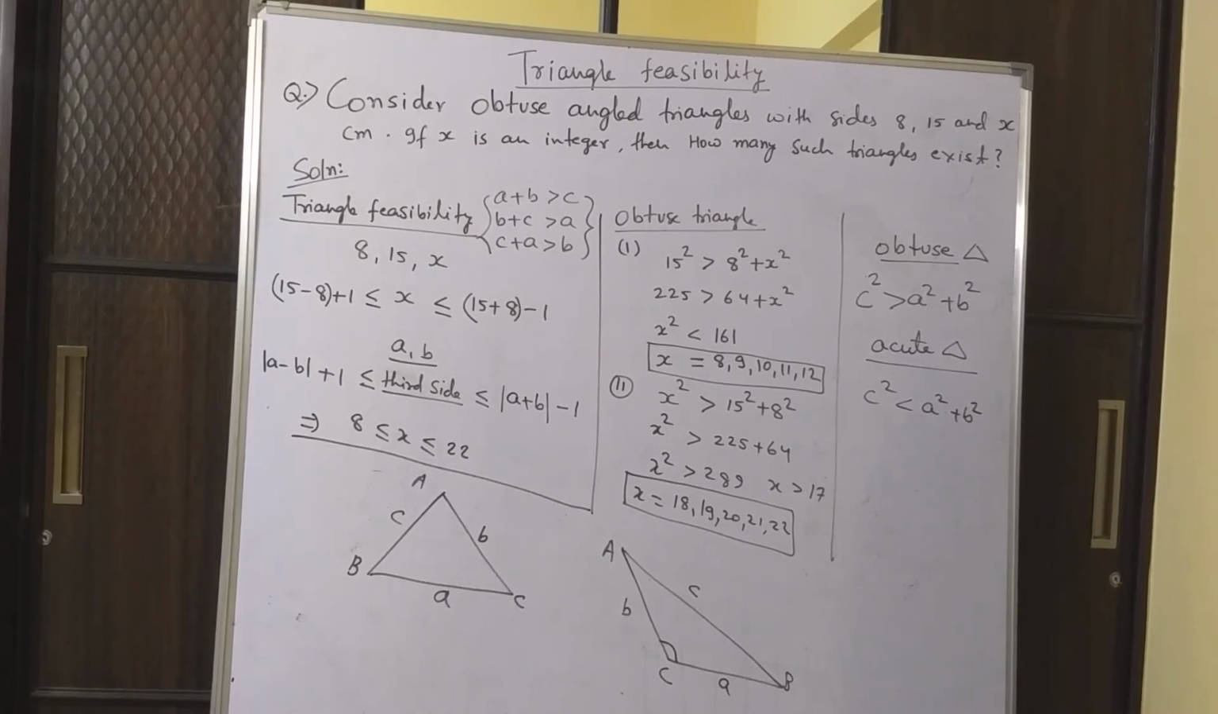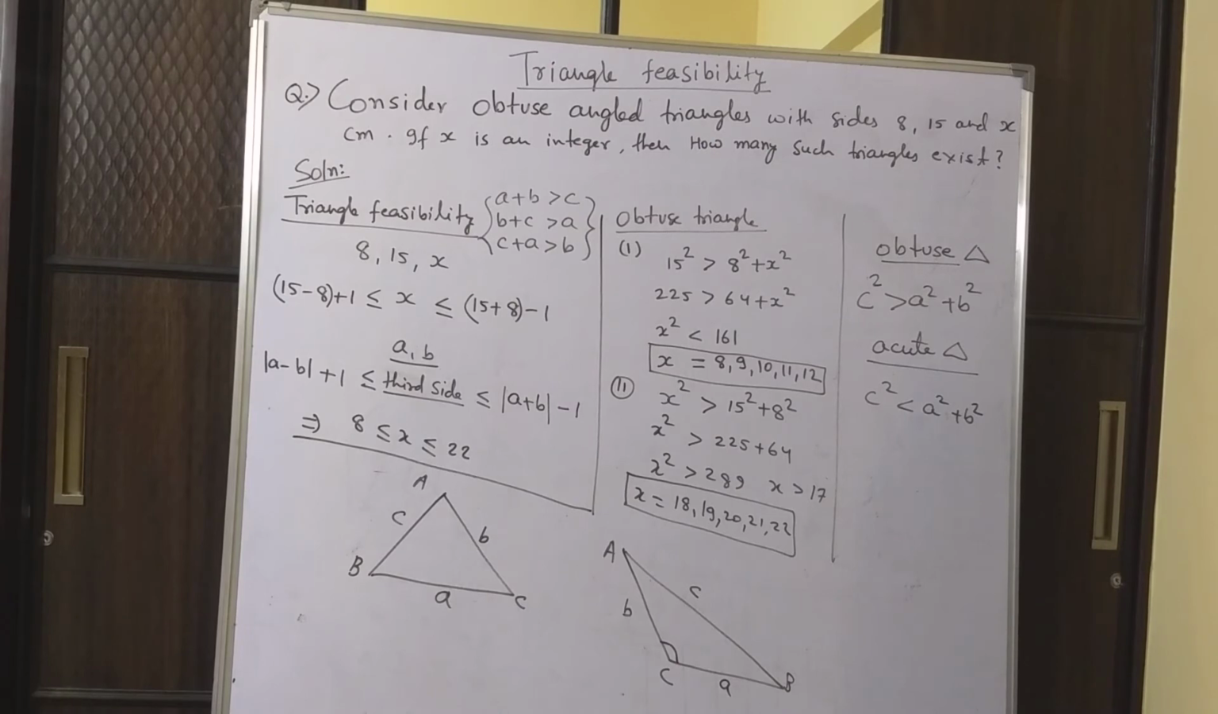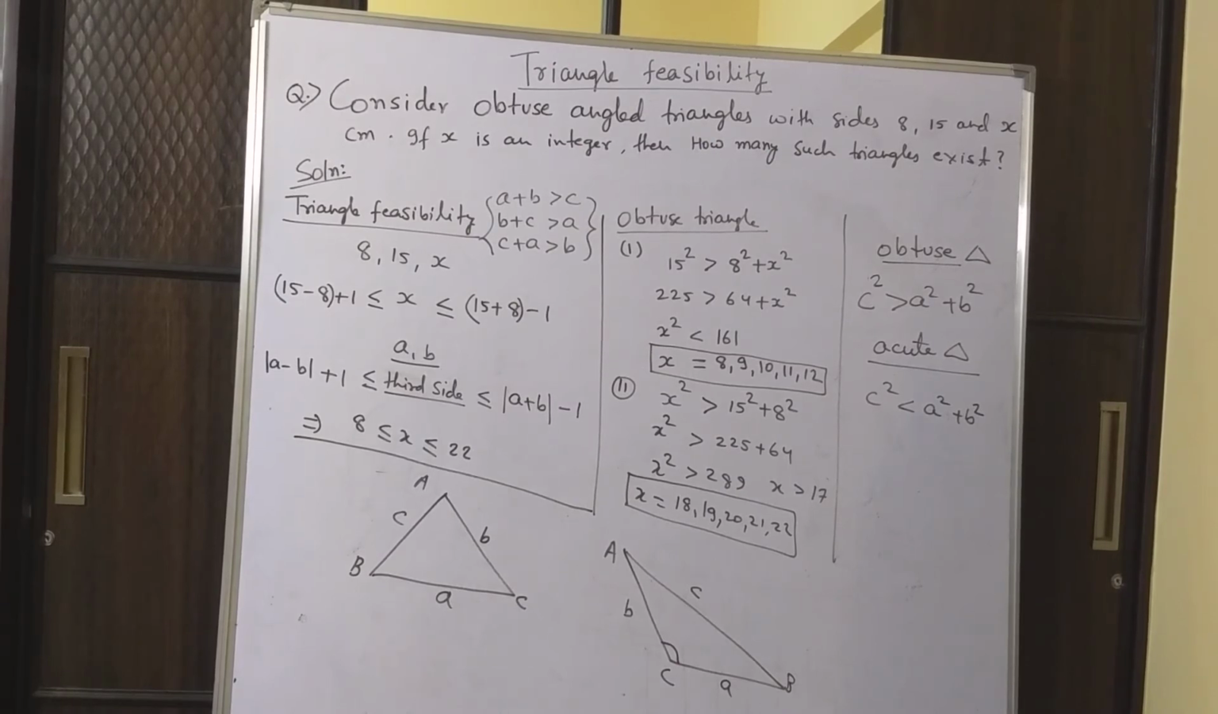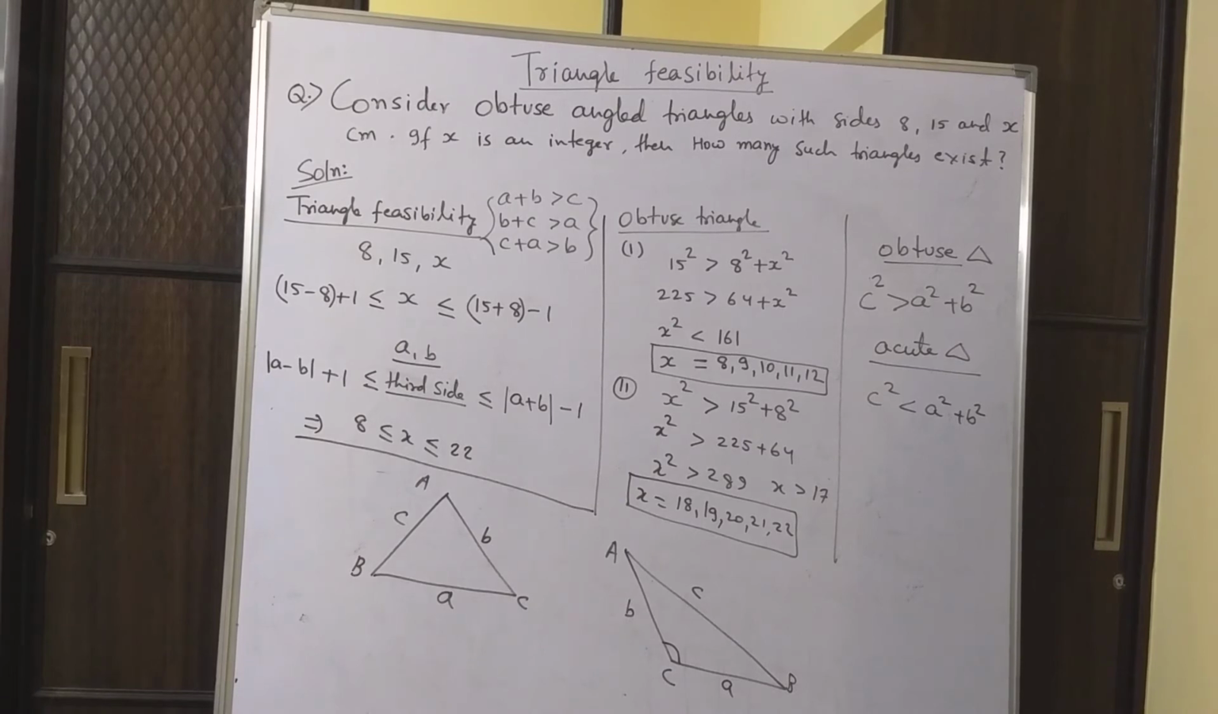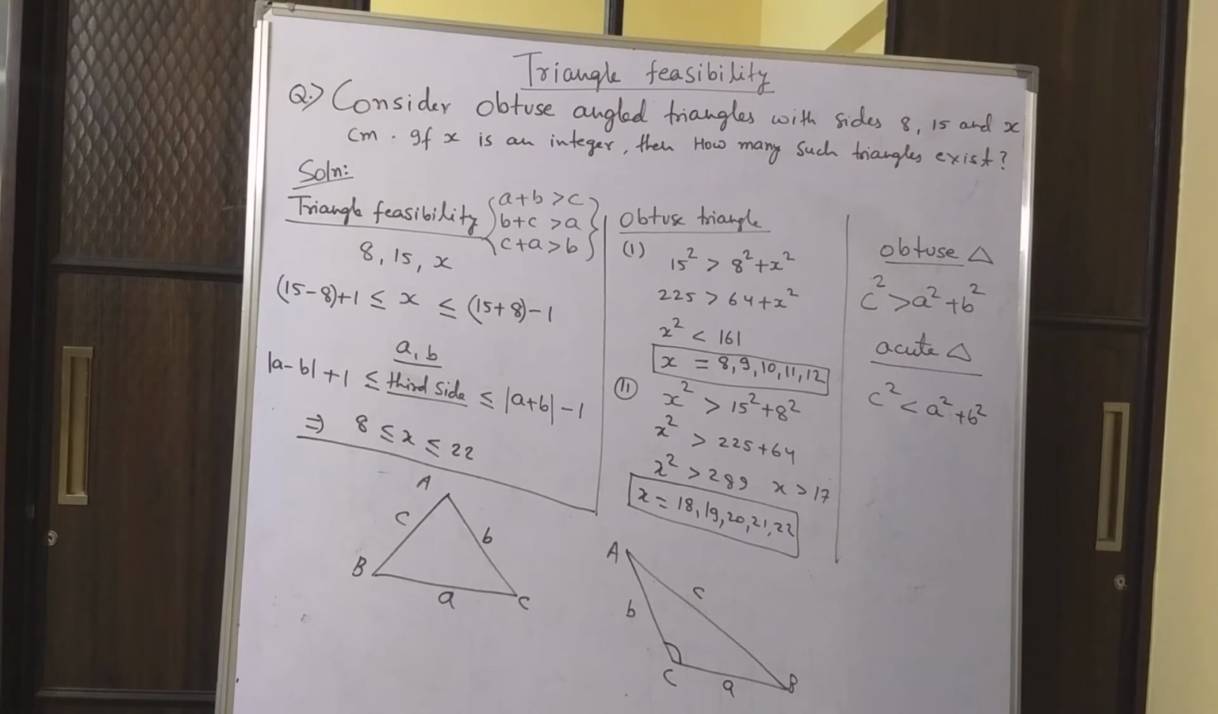Okay, so it will work. Why have I taken mod? Because we don't know whether a is more or b is more. So the difference has to be taken as positive. So you have to subtract the smaller number from the larger number.